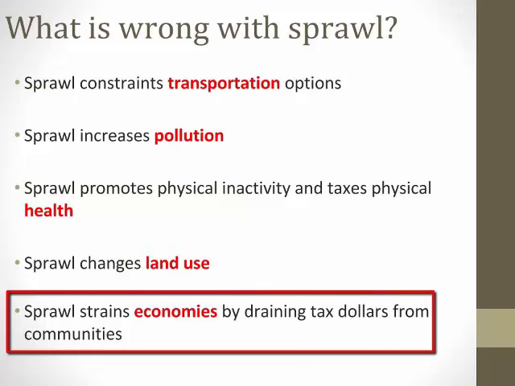Sprawl also strains local economies because instead of spending tax dollars on maintaining existing areas or revitalizing areas a bit downtrodden, cities spend money expanding roads and other city services to the outliers of the city. For example, a study comparing sprawl versus compact development in Virginia found that if the city of Virginia Beach did not pursue compact development, it would spend 81% more money on infrastructure and operation costs would be 3.7 times greater.